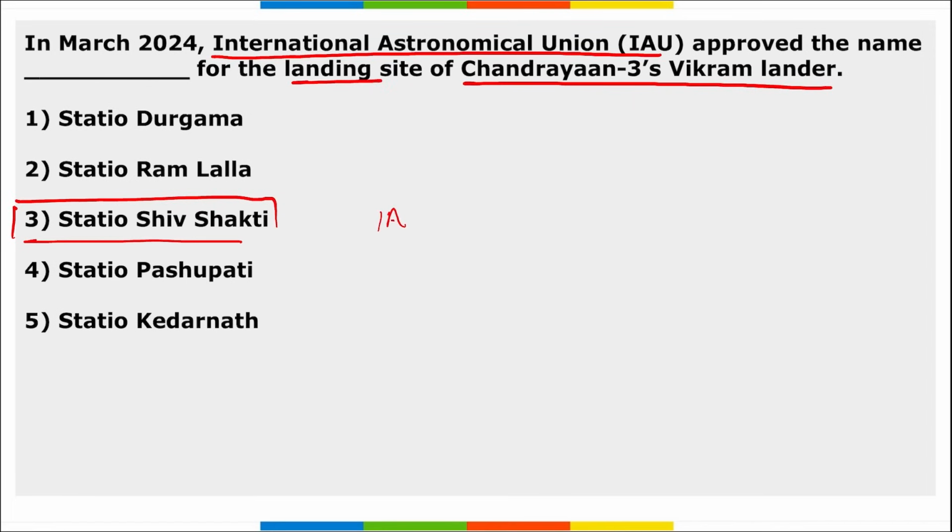The International Astronomical Union has approved the name Station Shiv Shakti for the landing site of Chandrayaan 3's Vikram lander. This approval was given on 19th of March. Correct? Take a note of this.